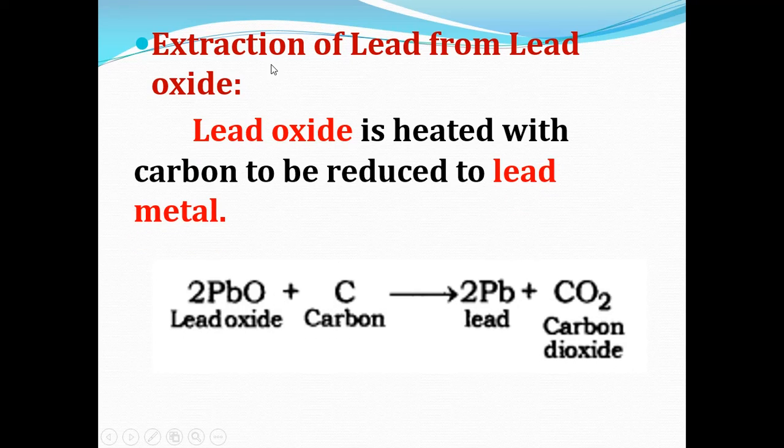Now, the next example of extraction of a medium reactive metal is the extraction of lead from lead oxide. Lead oxide is heated using a reducing agent such as carbon and reduced to lead metal. Here carbon acts as a reducing agent and reduces the lead oxide into lead, plus carbon dioxide. Understood, children? Lead oxide is heated with carbon to be reduced to lead metal.